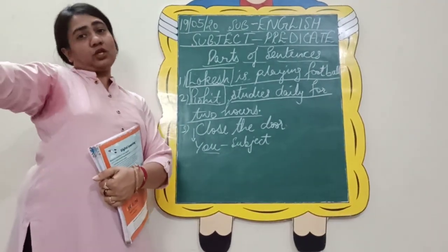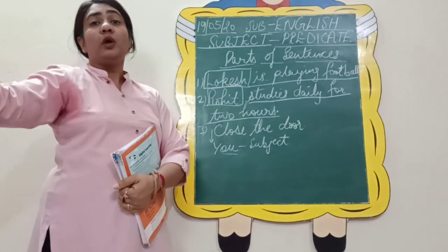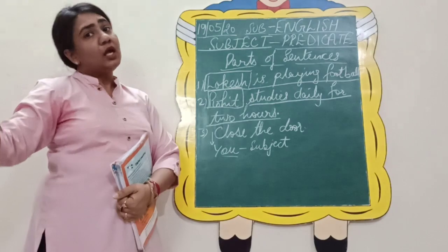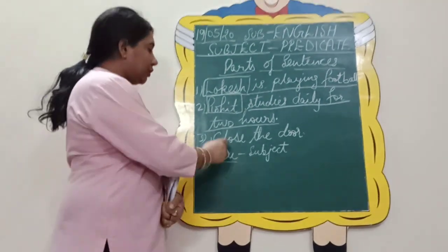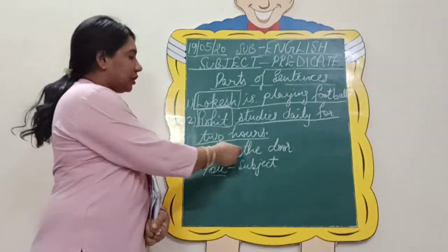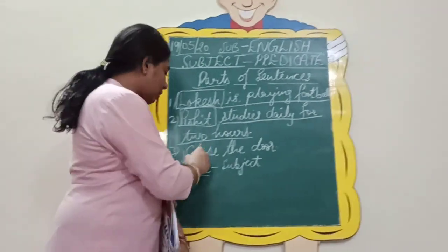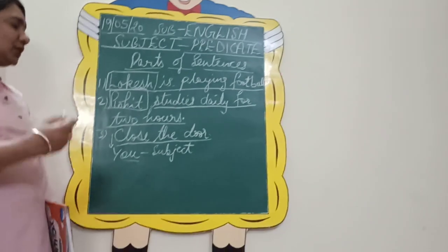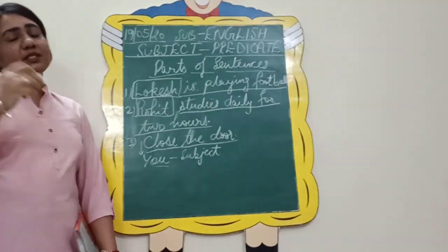So this way you will identify your subject which is hidden in the sentence. Obviously I will be talking to you only. I will give the order to whom? Obviously if you are standing in front of me, I will give an order to the second person only. So "you" is your second person pronoun which is hidden in the sentence and which is your subject. Now "close the door" is your predicate. So this way you will find your subjects and the predicate.